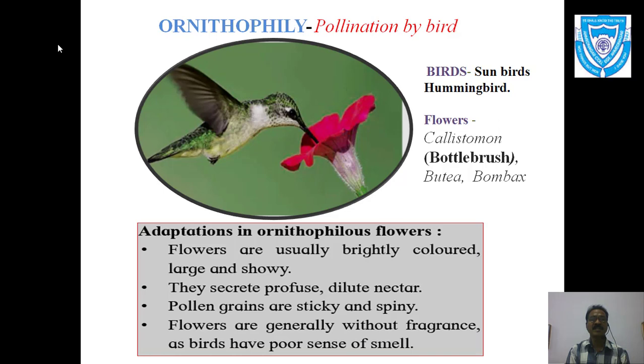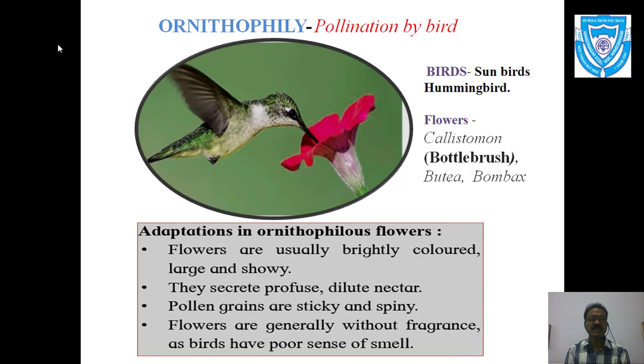In this manner, the flowers are so decorative and colored, as the birds get attracted towards the colored parts of the flower, that is the petals. They are large and showy. We have to remember here the flower should be large, because the agents are not insects but birds, so the flowers should be big so that birds can land on them. Hence they are brightly colored, large and showy.